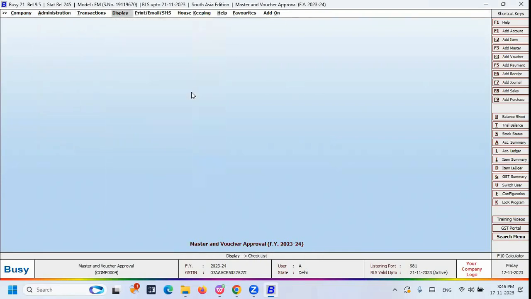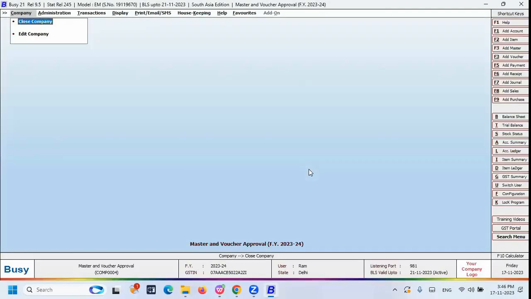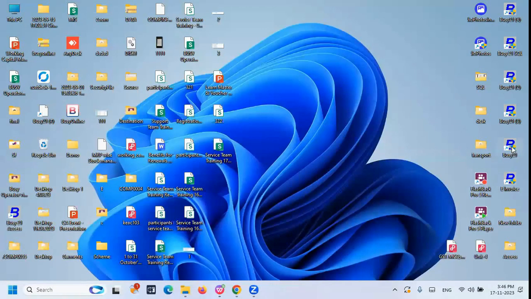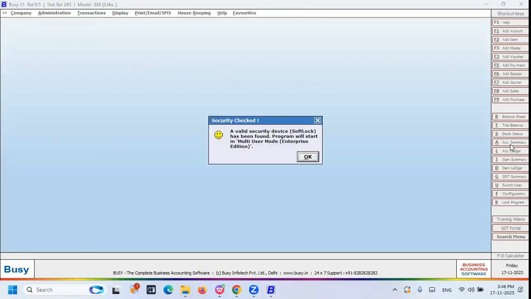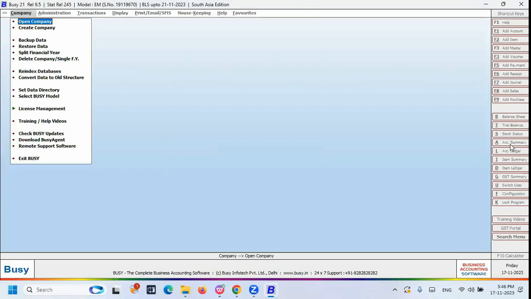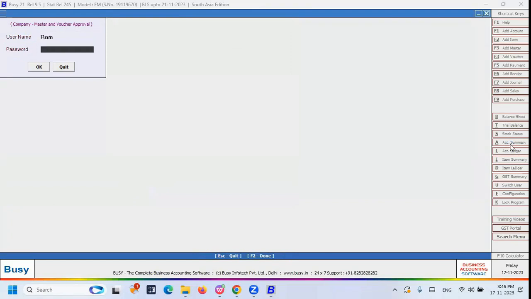Now, let me switch my user account to the sub-user account once again. That sub-user account name is called RAM. So RAM is a sub-user, right? After switching to the RAM user account, let me close it. Again, I reopen the software. If RAM has any rejected vouchers, then the rejection details also appear in front of them. That kind of pop-up can appear on their screen, related to rejection. So that is why I switch to the RAM account again.